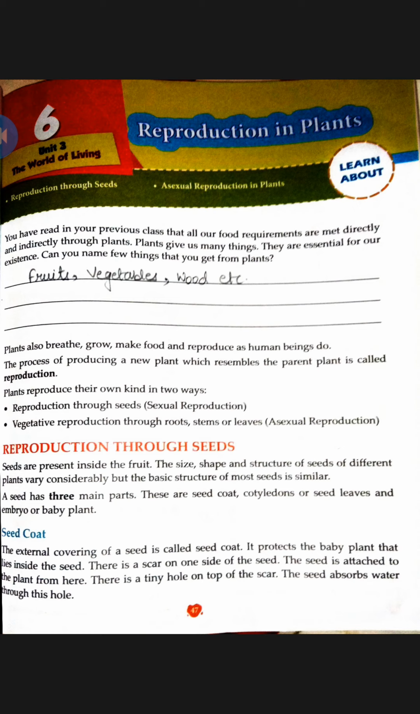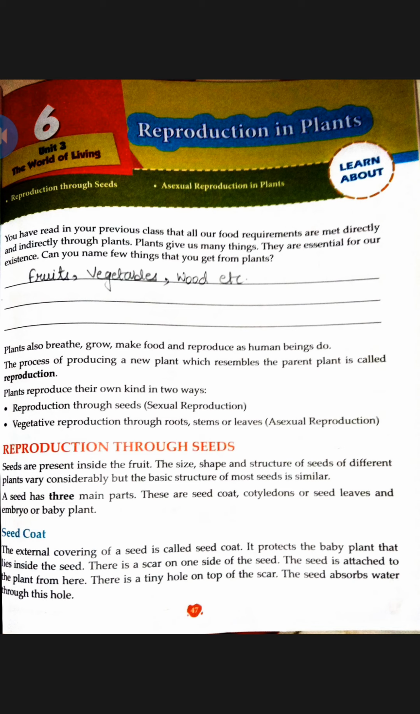First of all, you must have studied in the previous class that all our food requirements are fulfilled by plants, either directly or indirectly. Plants give us many things. They are essential for our existence. They are there, that's why we are there. Otherwise, if plants are not there, we also cannot survive on this earth. Clear? So can you name a few things that you get from plants?